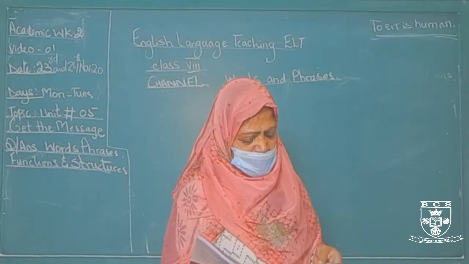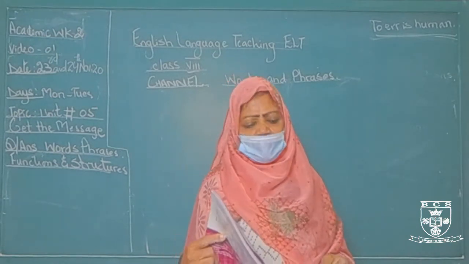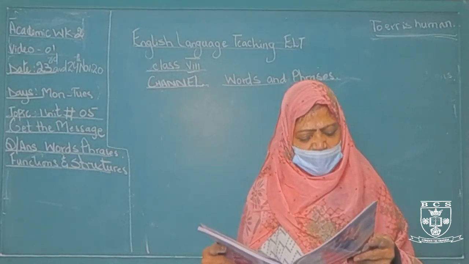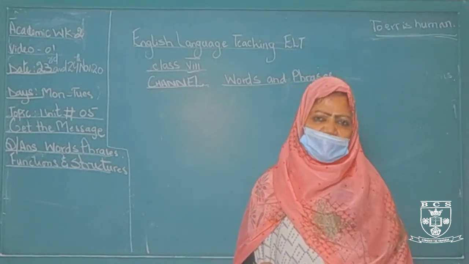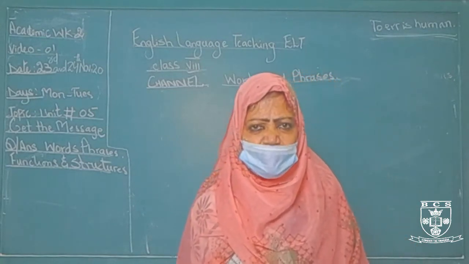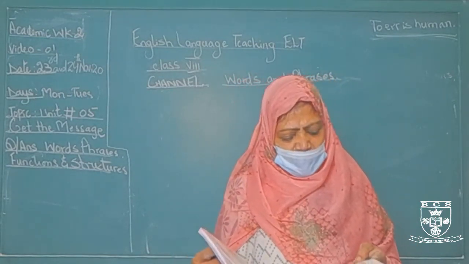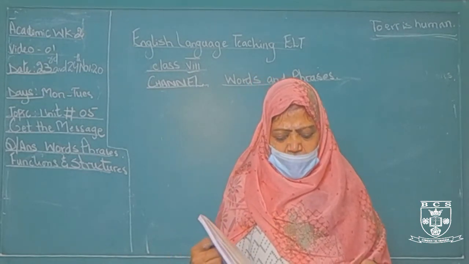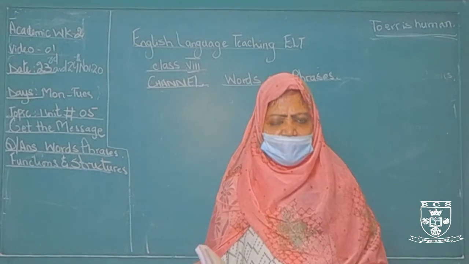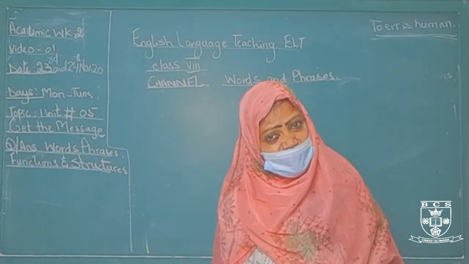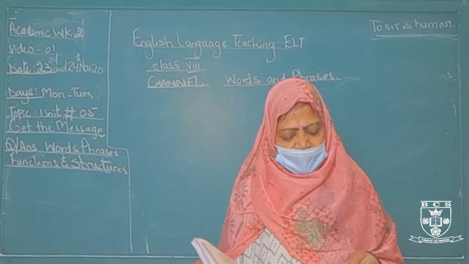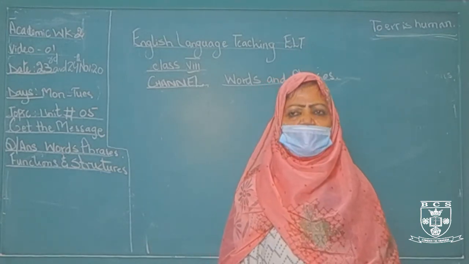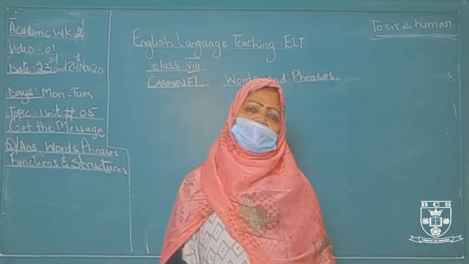Open to page number 32. Unit 5, Lesson 1, page 32. Words and phrases. Phrasal verbs and expressions. Now, these phrases are based on verbs. Read phrasal verbs and expressions in the dialogue and match them with the meanings. I know you know the meanings very well, but still I am asking you. It isn't possible for me to come.